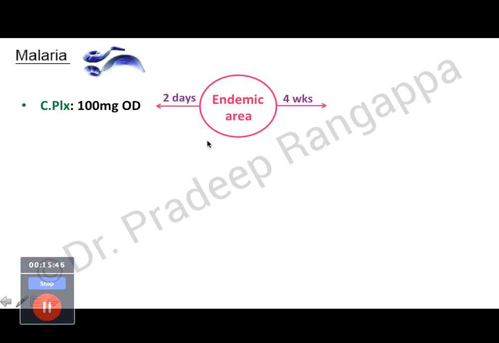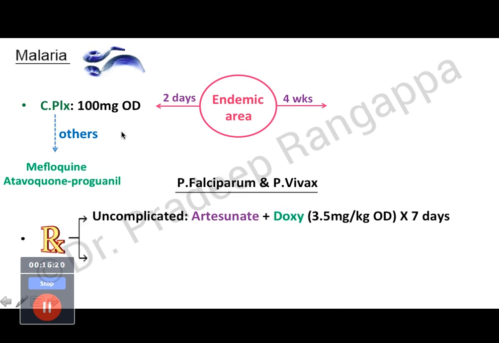The reason being, if you are unaware, one of my neighbors who went to Africa and came back from Africa without chemoprophylaxis was quarantined in a hospital. Which means to say even our Indian airport authorities can be strict about it. So it is very important that even after you come back from Africa, the prophylaxis has to continue for 4 weeks for malaria. But my neighbor was quarantined not for malaria but for yellow fever. Other agents used for chemoprophylaxis are mefloquine and atovaquone-proguanil, but I think the easiest one for us to use is doxycycline.